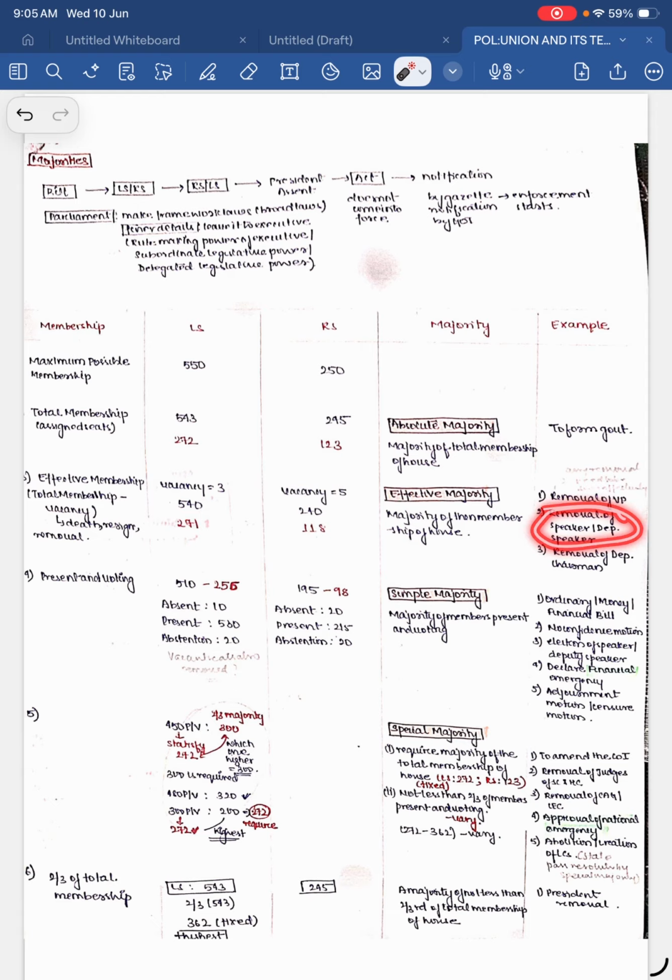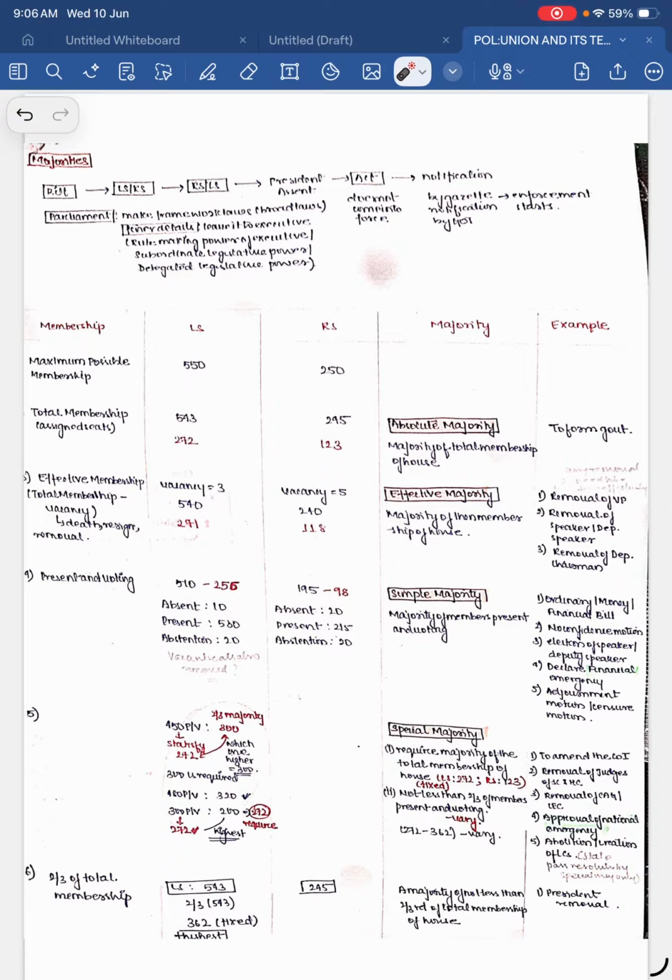Okay, these houses I have not specified in the notes, but you need to remember. Removal of speaker and deputy speaker: you have speaker and deputy speaker only in the House of People, we will read that afterwards. So in the House of People only you will use effective majority. And removal of deputy chairman: chairmen are in Rajya Sabha, so there also you will use that.